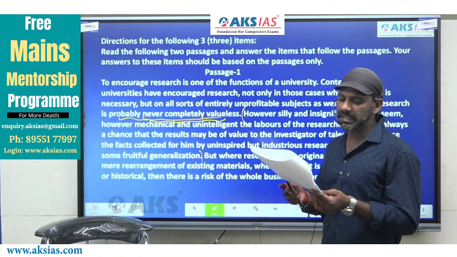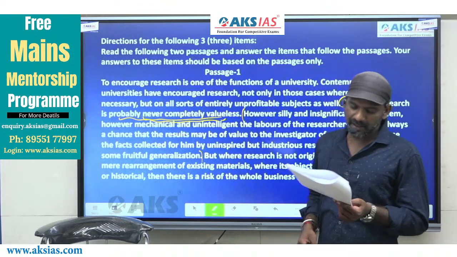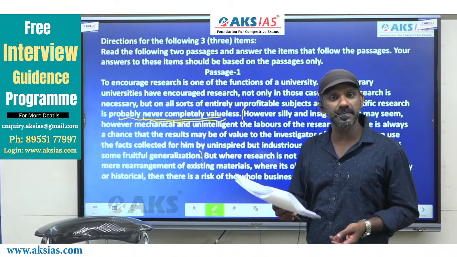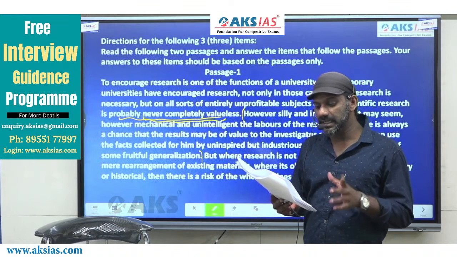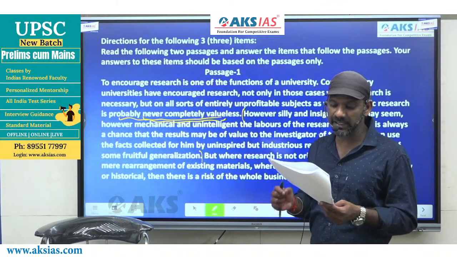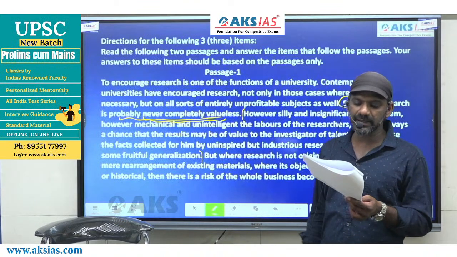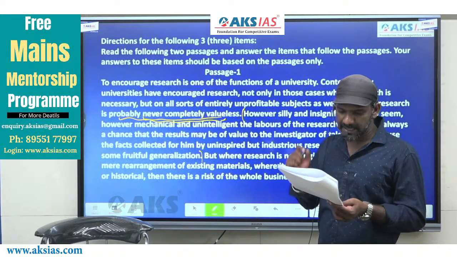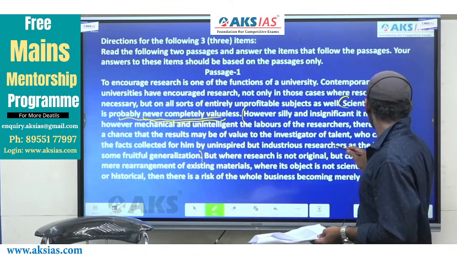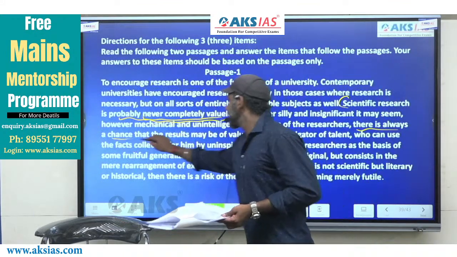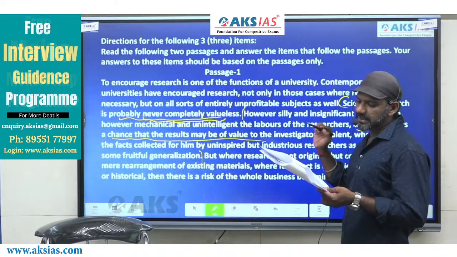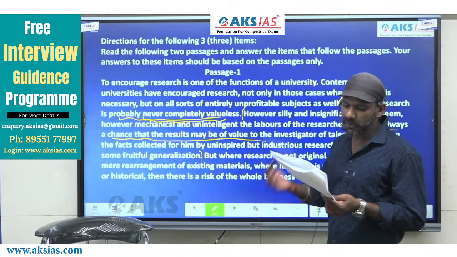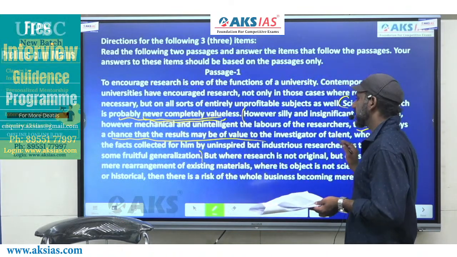Scientific research is probably never completely valueless. However silly and insignificant it may seem, however mechanical and unintelligent the labors of the researchers, there is always a chance that the results may be of value. This is the part we have to focus on. There is always a chance that the results may be of value to the investigator of talent who can use the facts. This much is completely fine.